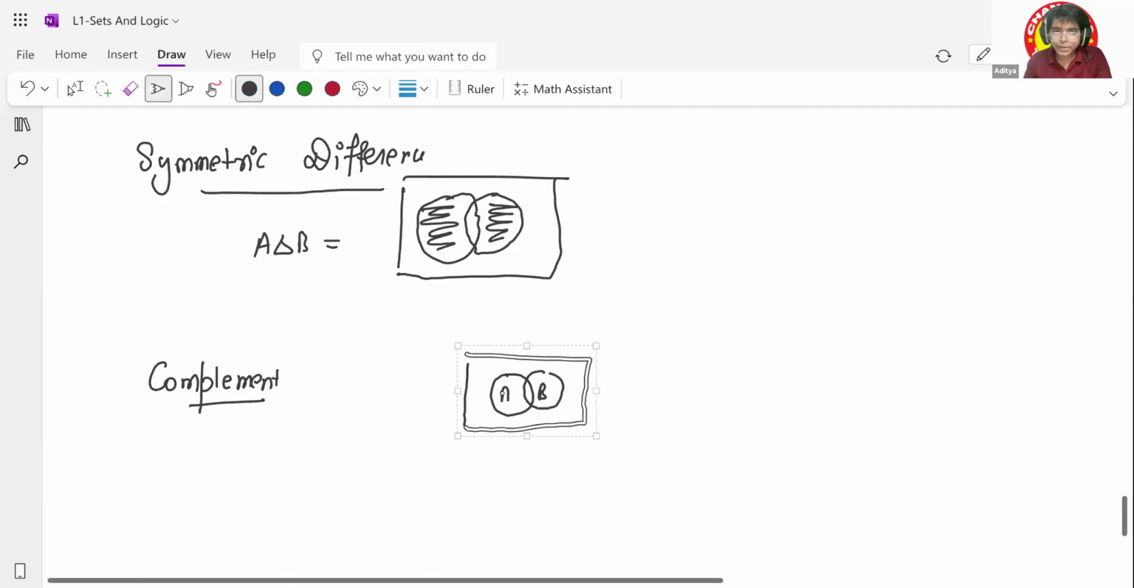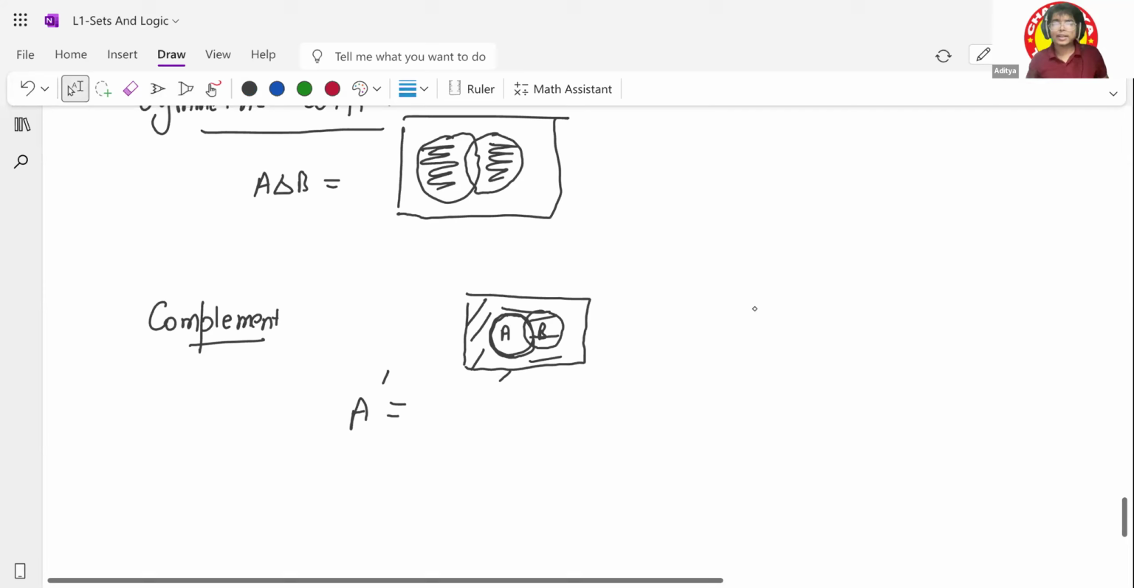Complement of A means take everything except A. Understood? Yes, sir. If I remove A, what you can take is this, this, this, and this. You can see I have just removed the portion which is part of A. Understood? So this is the thing.